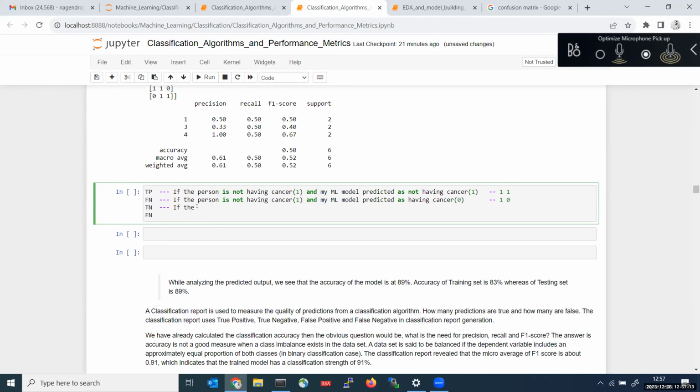If the person is having cancer, that is 0, and my ML model predicted as having cancer, sorry, having cancer means 0.